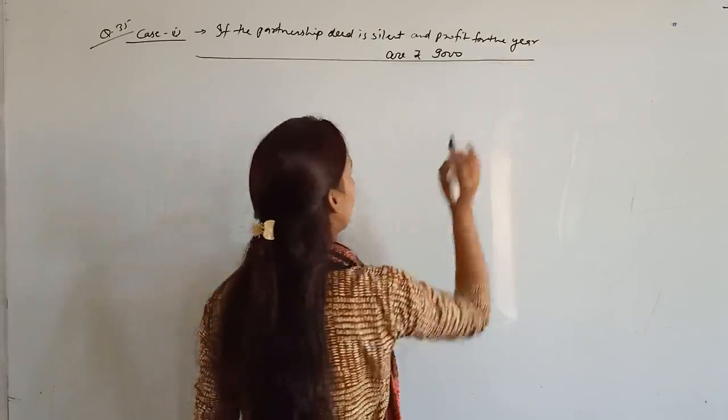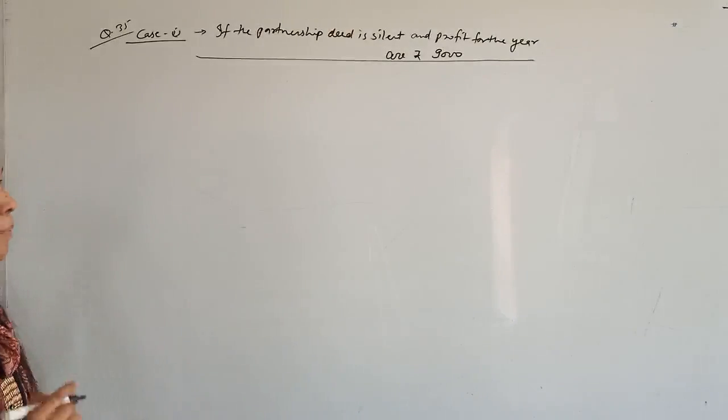This is case 1, that if your partnership deed is silent and profits are rupees 9,000, right? So what will you do?